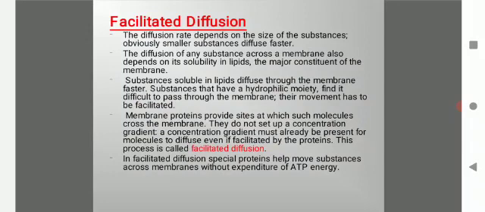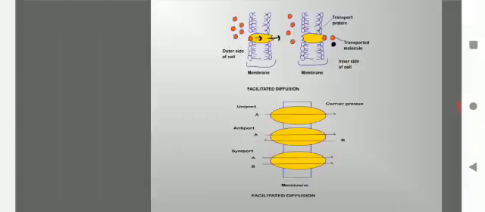These aquaporins are water carrier proteins present on the surface of plant membranes. These form canals or channels and are actively involved in water transport across the membrane of root hair cells. In facilitated diffusion, special proteins help move substances across the membrane without expenditure of ATP energy.